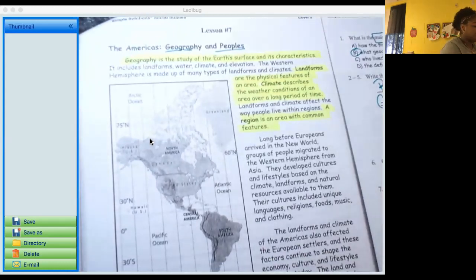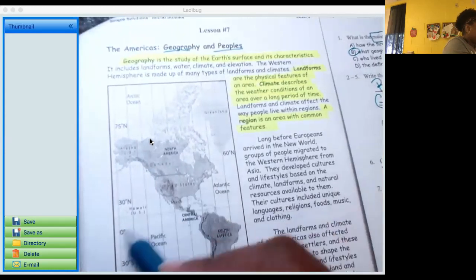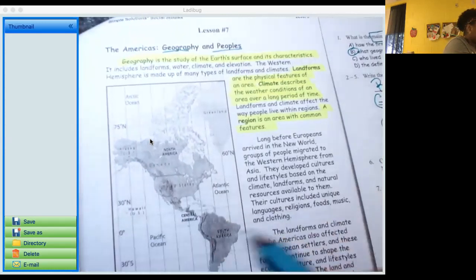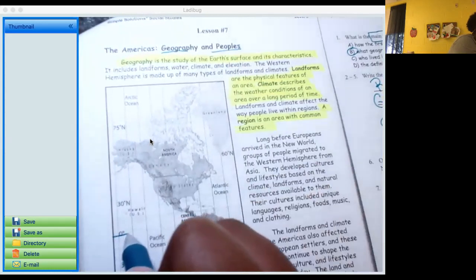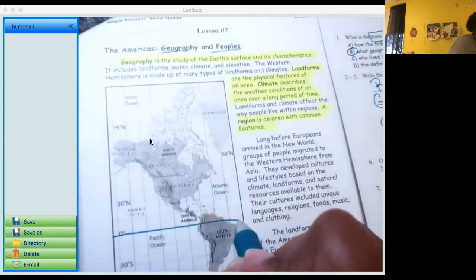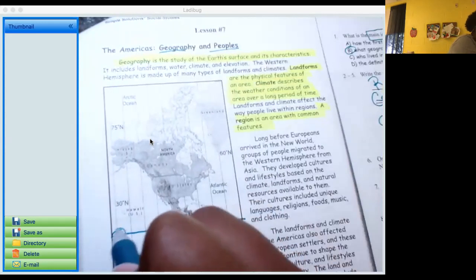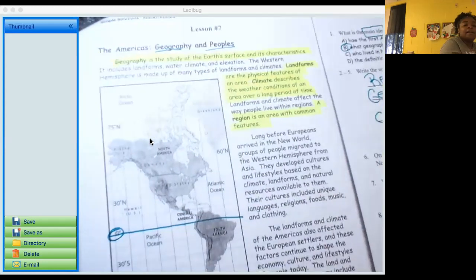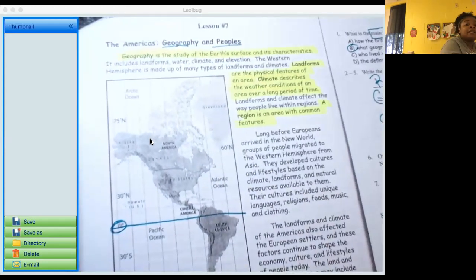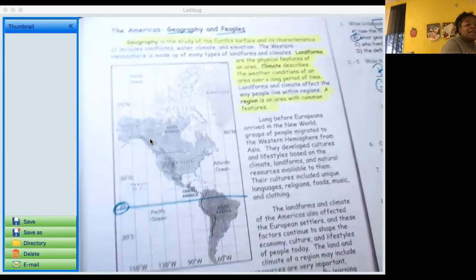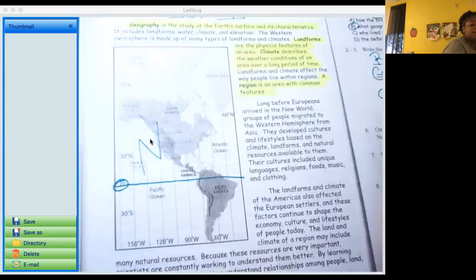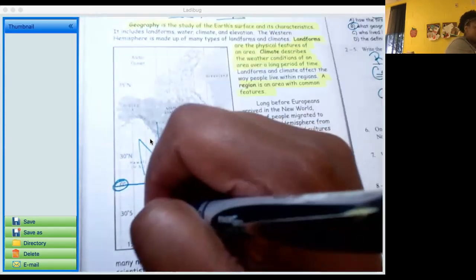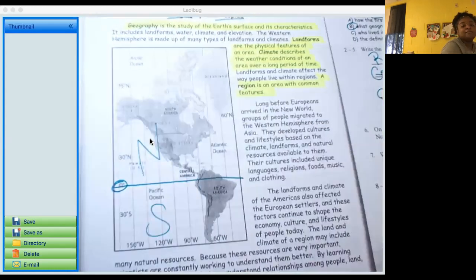We can see it at 0 degrees latitude, so I know that the equator is right here at 0 degrees. I know that north means up, so I'm going to write an N up here. South means down, so I'm going to write an S right there.